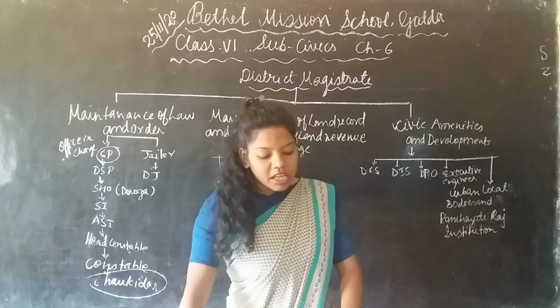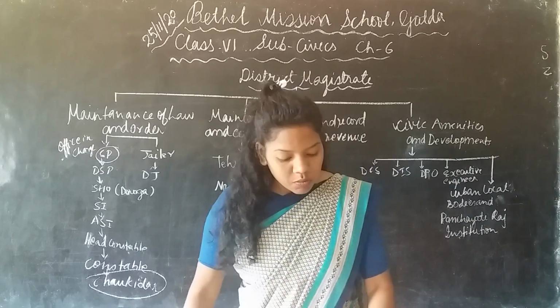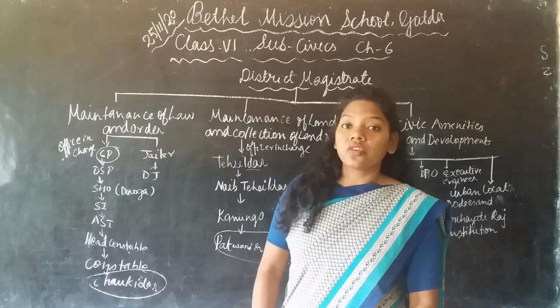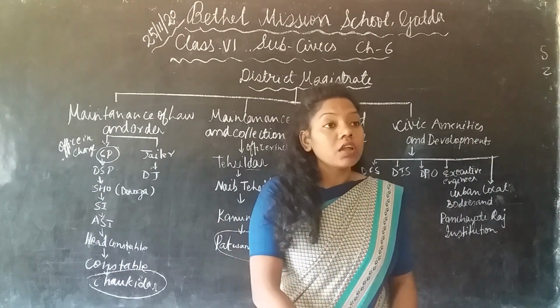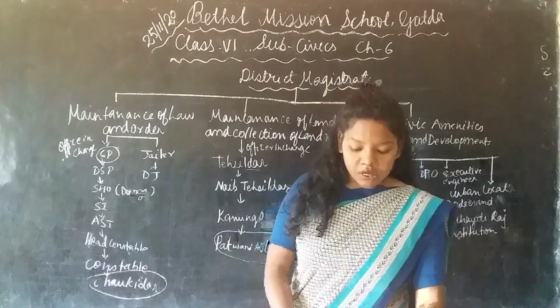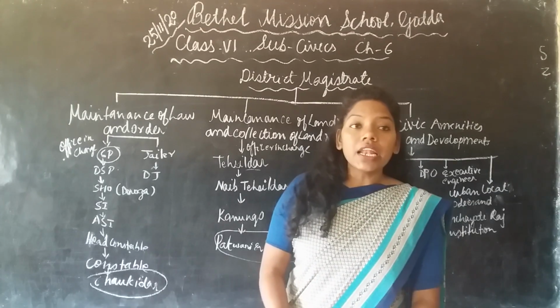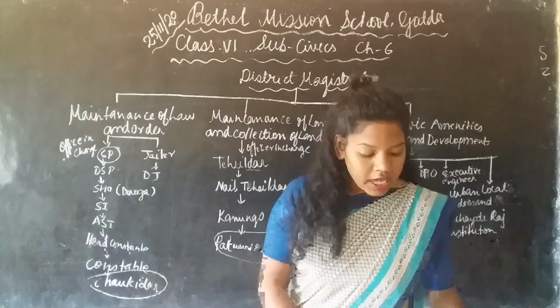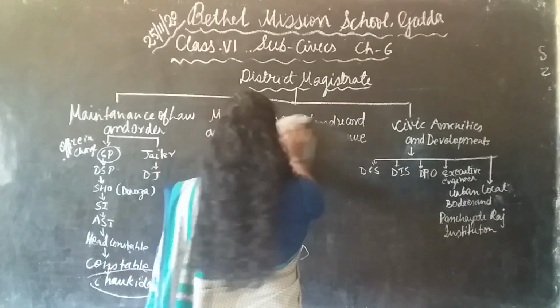Next we are going to learn about one of the most important acts, which came into force in 2005. That is the inheritance law.